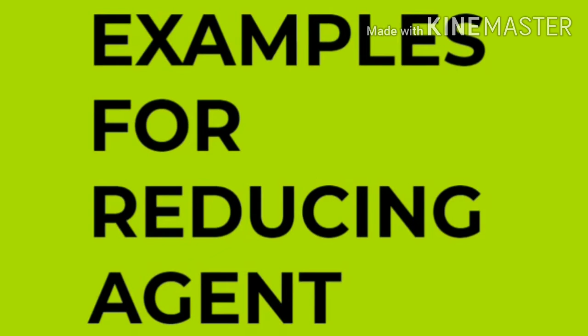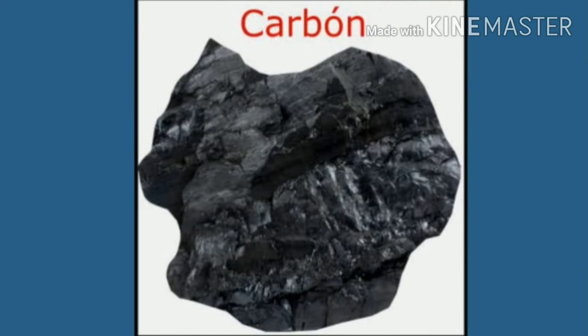Carbon is a good reducing agent, especially at high temperatures. Because it is a non-metal, it combines with oxygen and forms gaseous non-metallic oxides, that is carbon dioxide. Since it is a gas, it escapes away, so we are left with comparatively much purer metal in the end. The same carbon cannot be used as a good reducing agent for highly reactive metals such as sodium, potassium, aluminium, etc. Why? Because carbon is unable to remove oxygen from these metal oxides and convert them into free metals.